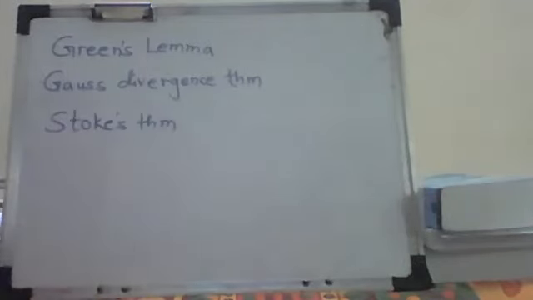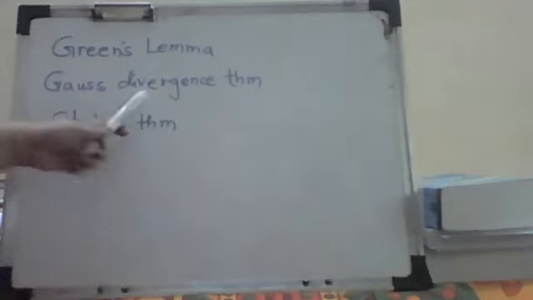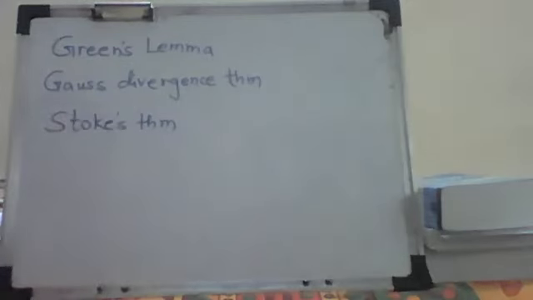Three theorems we are going to learn in this entire thing. Here you can see the divergence word has come, that means it is divergence of F bar we have to calculate in this case. Stokes theorem is also there, where we are using the concept of curl.